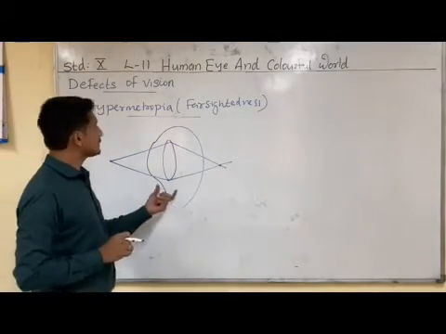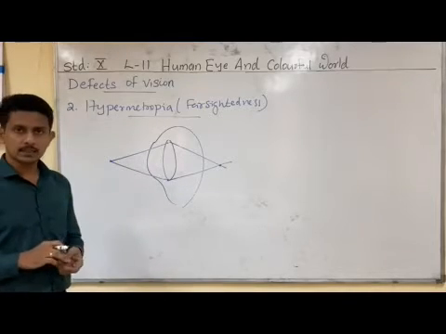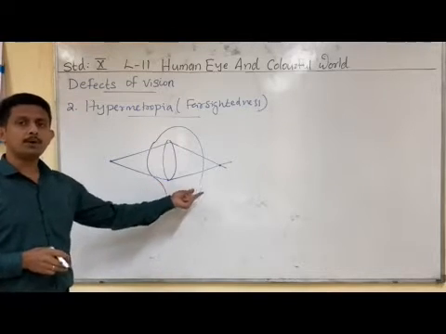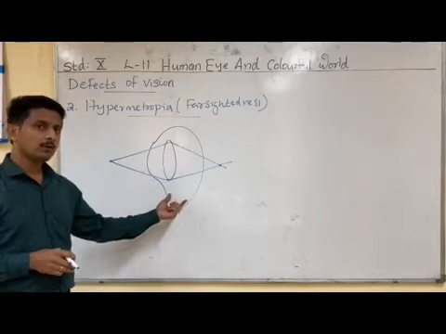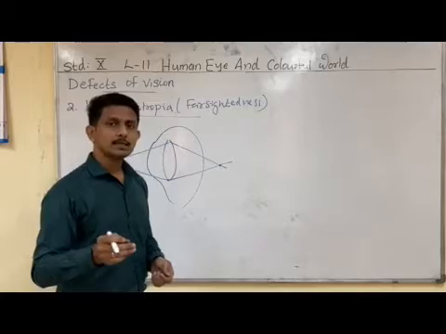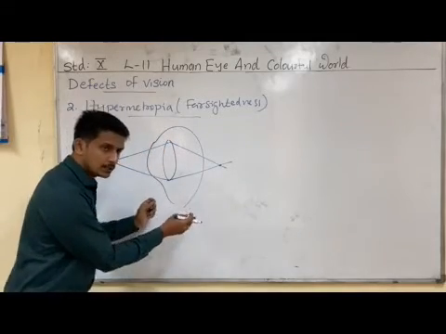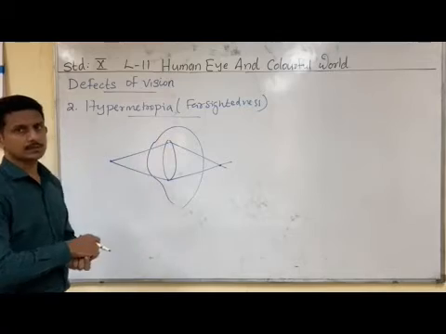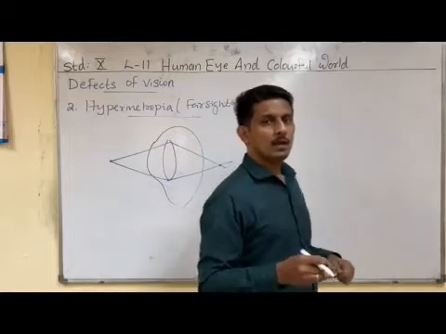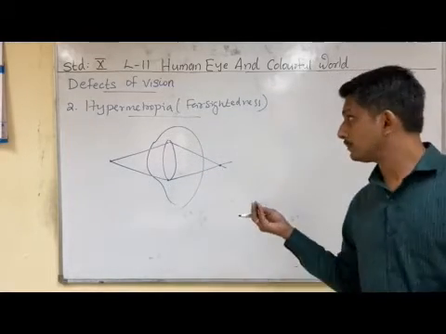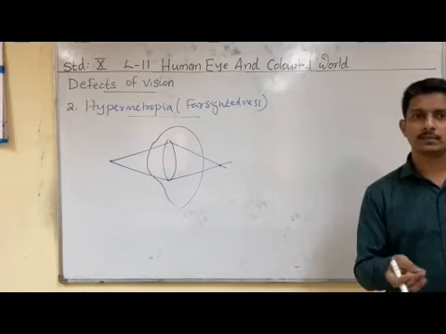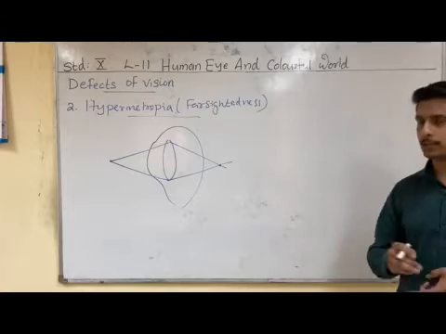There are two basic reasons in which hypermetropia or farsightedness occurs. The first reason is that the converging power of the eye lens is less. The power of the eye lens is less, and that is the reason the image is forming behind the retina. The second reason is that the eyeball becomes too short; the size of the eyeball decreases. So these are the two reasons in which hypermetropia or farsightedness can occur. This type of defect we can correct by using a lens. In this case we use a convex lens of suitable power to correct this defect.